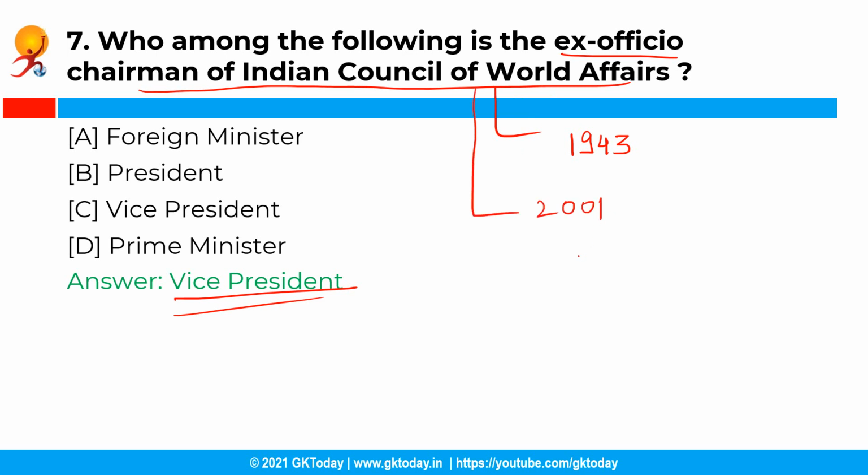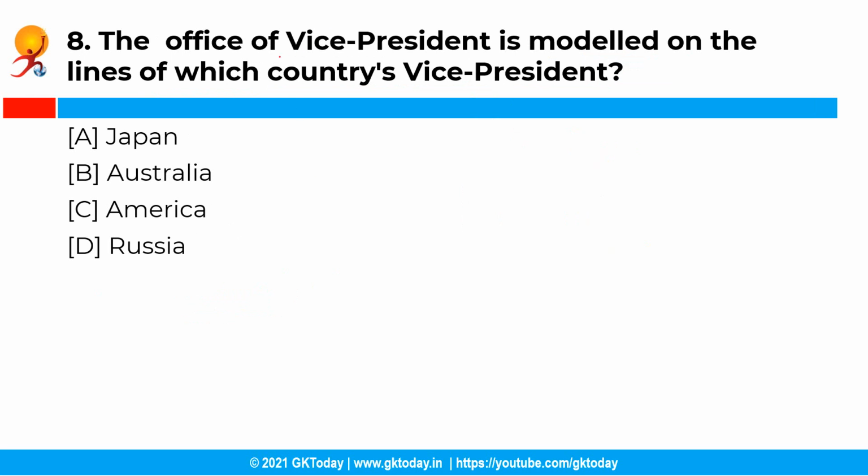By an act of parliament, it has been declared an institution of national importance in the year 2001. So the Vice President of India is ex officio chairman of the Indian Council of World Affairs. Now the next question is, the office of Vice President is modeled on the lines of which country's Vice President? You have the following options and the correct answer is option C, that is America.